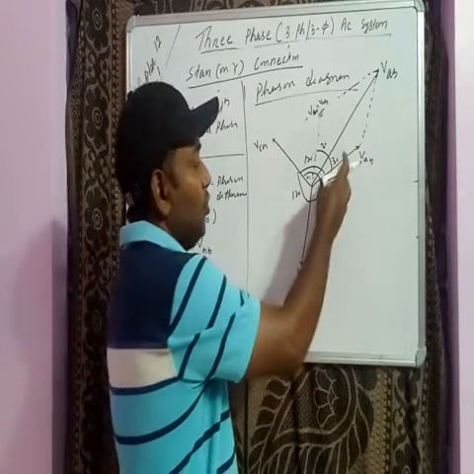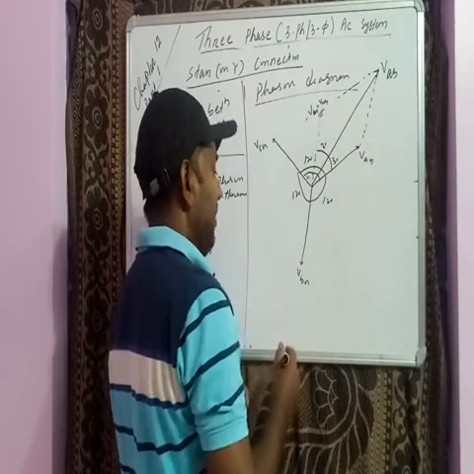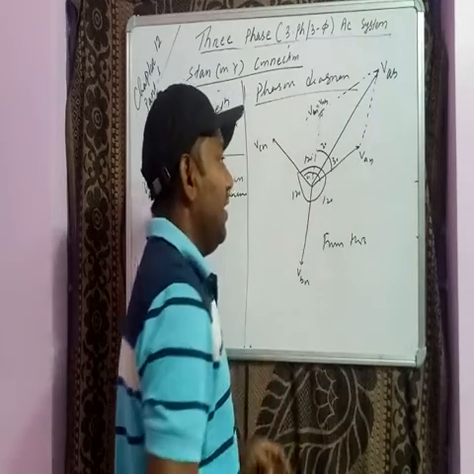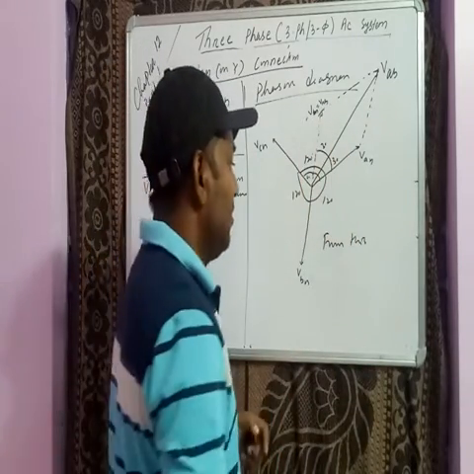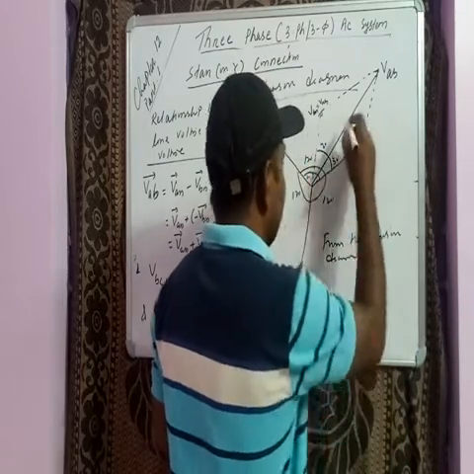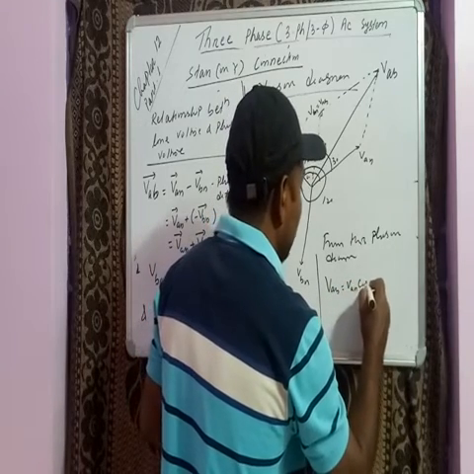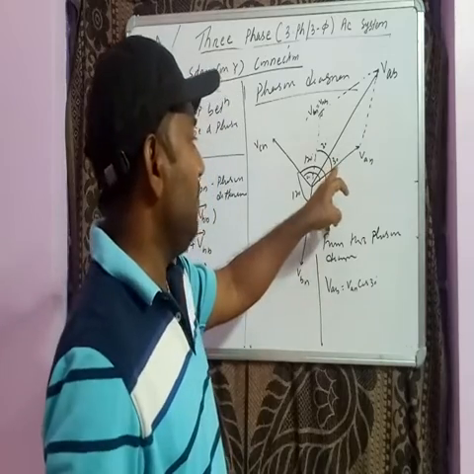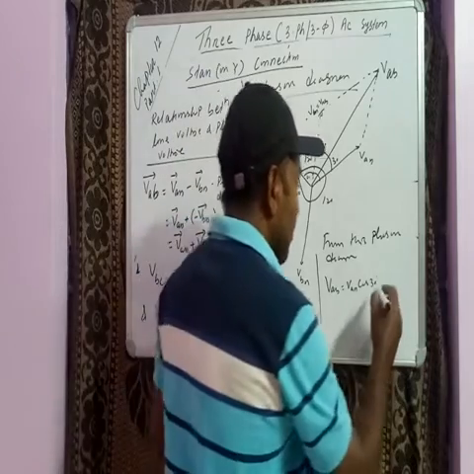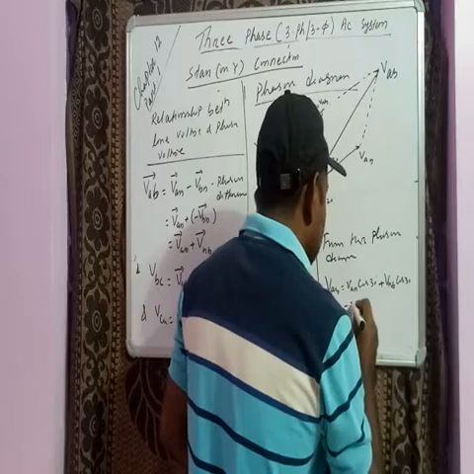So the cosine part of VAN will come here, and similarly when you resolve the rectangular components from this phasor diagram, we may write VAB is equal to VAN cos 30 degrees plus VNB cos 30 degrees.